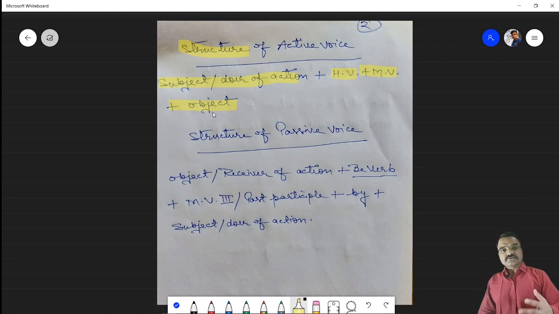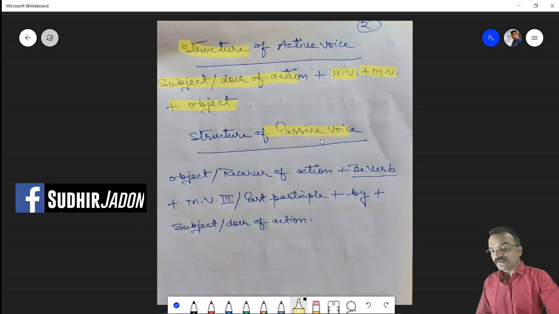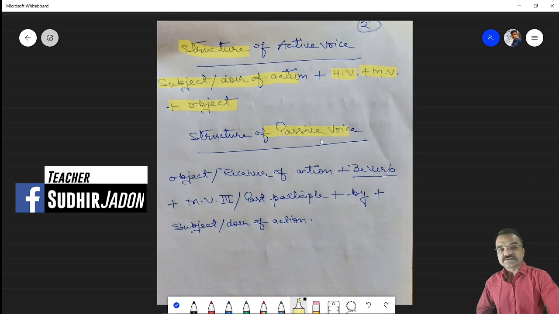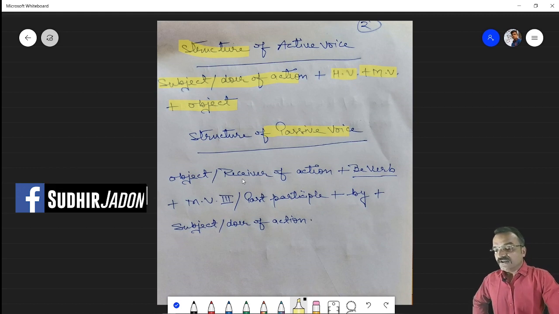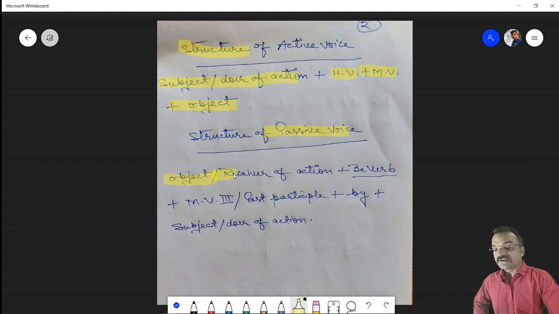So now we are going to explain to you the structure of passive voice. What is the difference? You must note down the difference between the structure of active voice and the structure of passive voice. In the structure of passive voice, you can see that we have used the object or receiver of action in the beginning of the sentence, and then we are using be verb.